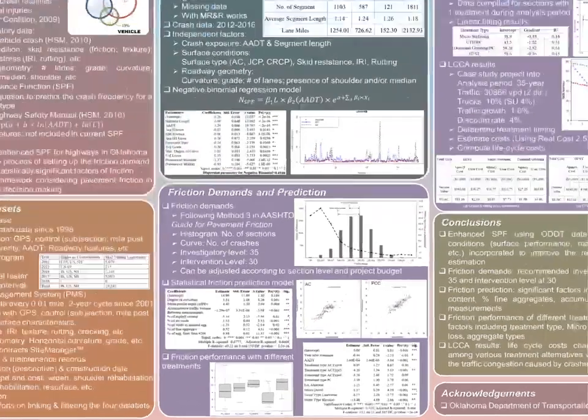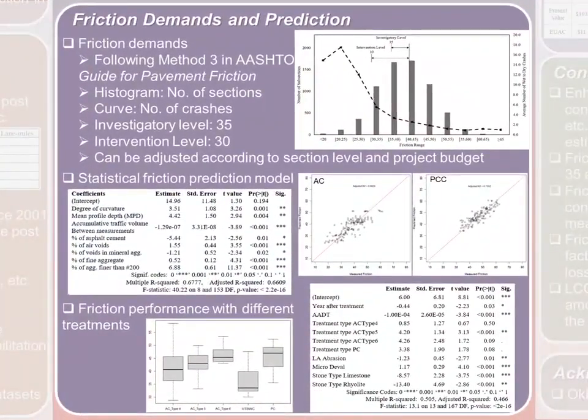First, determine the demand. Following Method 3 in the official guide for pavement friction, the investigatory level is recommended at 35, while the intervention level is at 30. Second, find the contributors. The results of the statistical friction prediction model indicate that the air voids content and the percentage of fine aggregates have significant effect on the pavement friction.